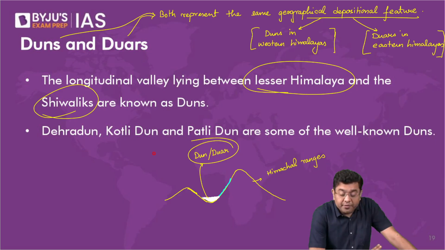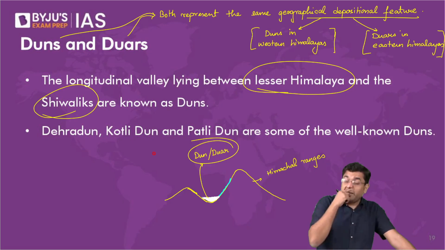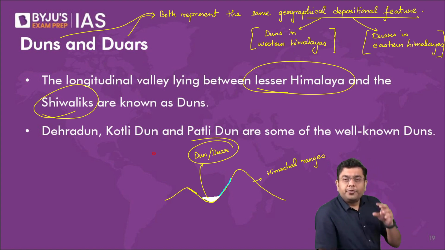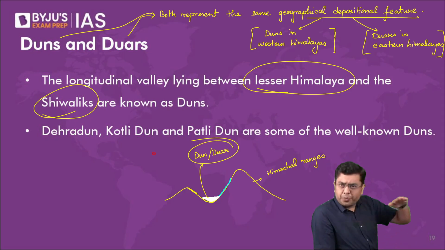If it is observed in the region of the eastern Himalayas, it is represented by the term duar. If you have ever been to Dehradun, or if you belong to Dehradun, and you stand at any place in Dehradun, you would observe it is a flattish portion. It has a slope, but it has a large flattish portion.